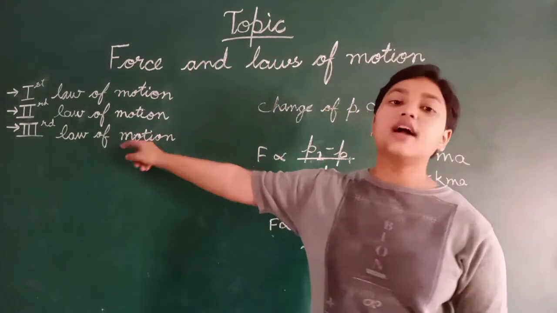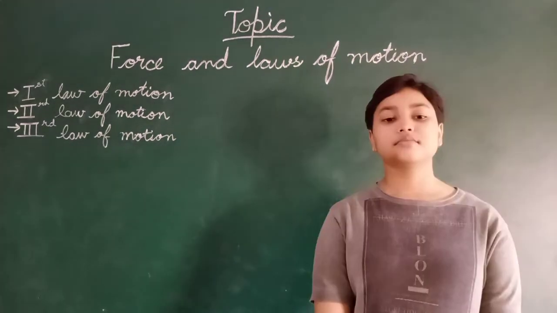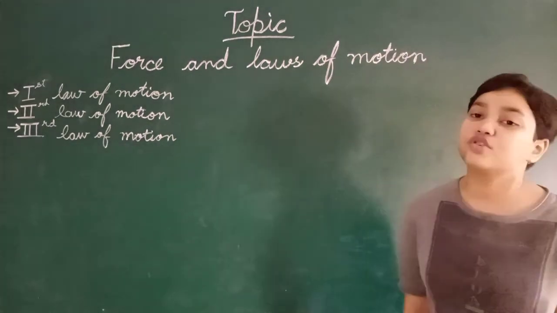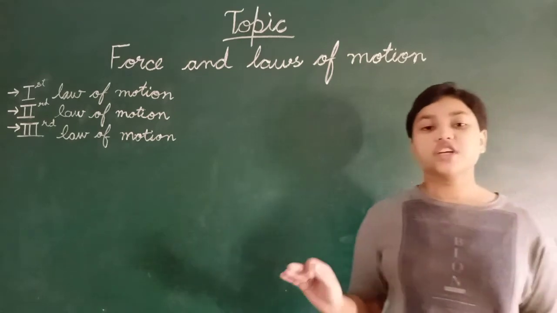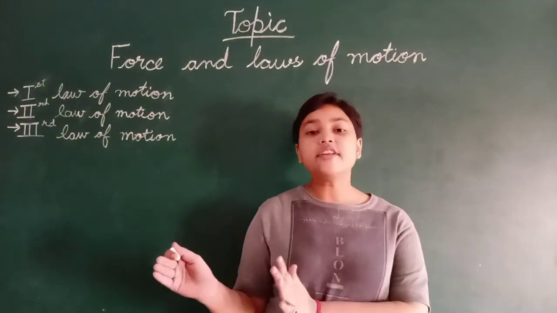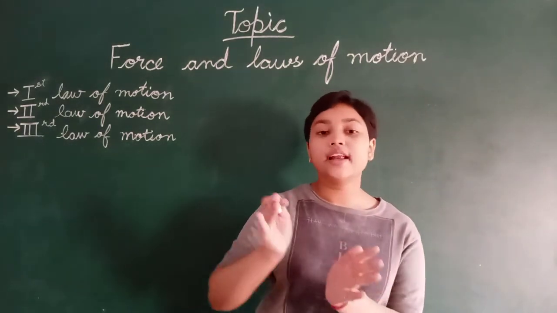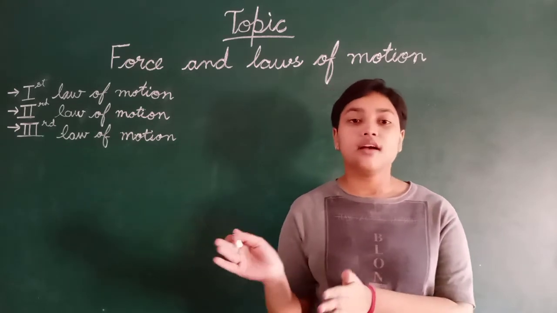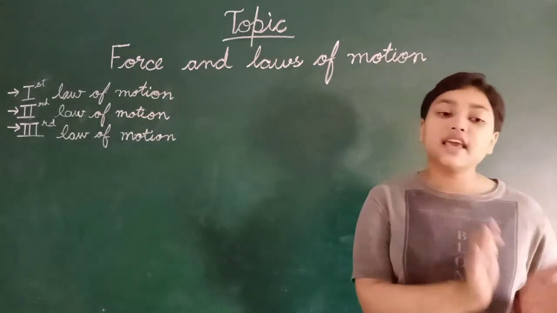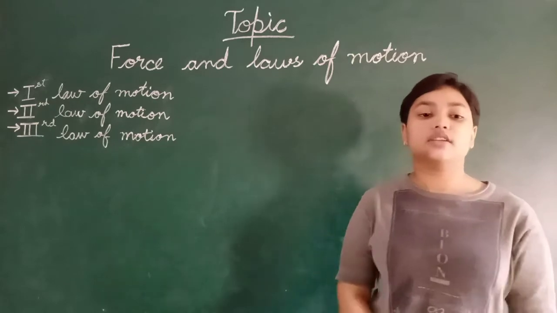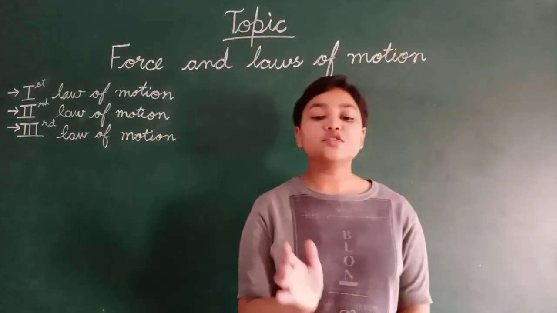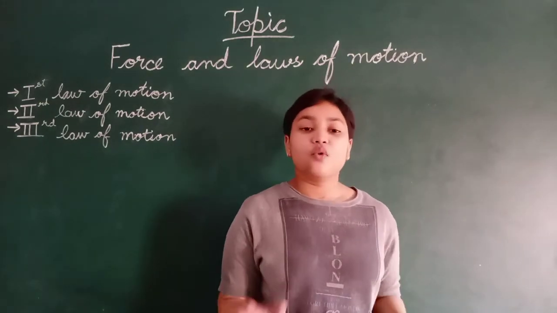Now, we'll come to the third law of motion. The third law of motion states that every action has an equal and opposite reaction. Suppose that you are swimming in a pool. What happens?